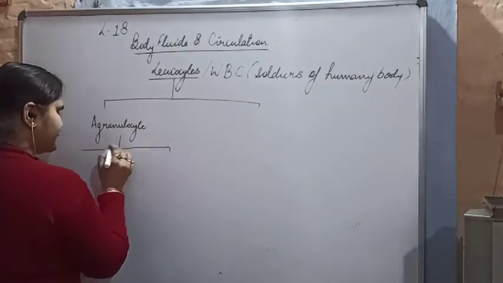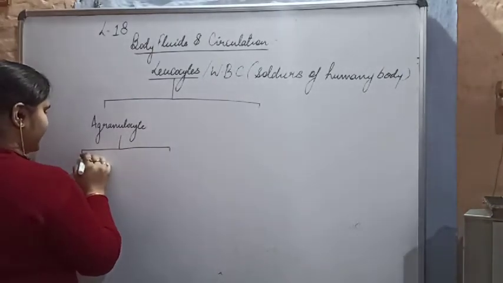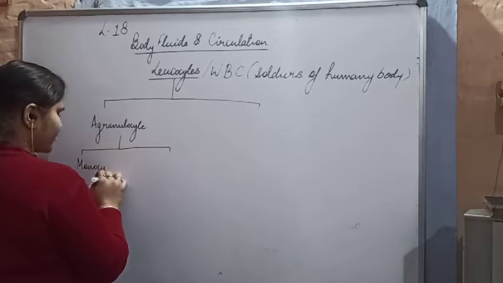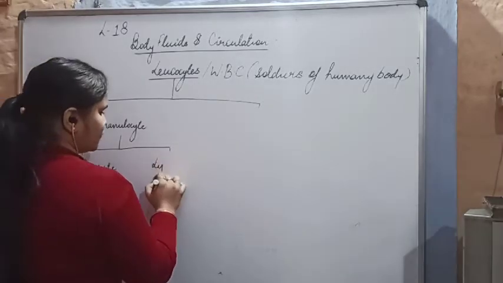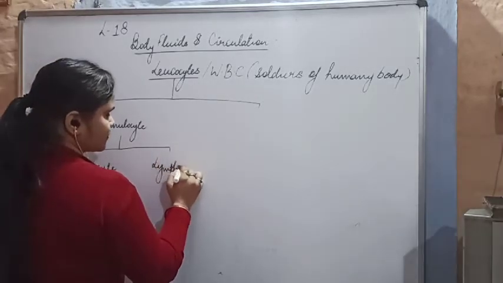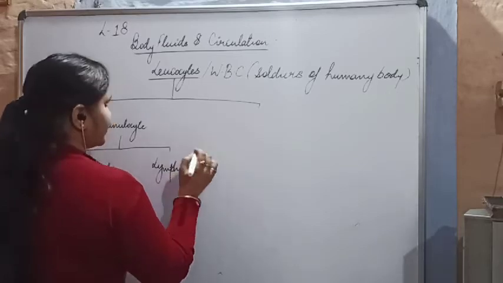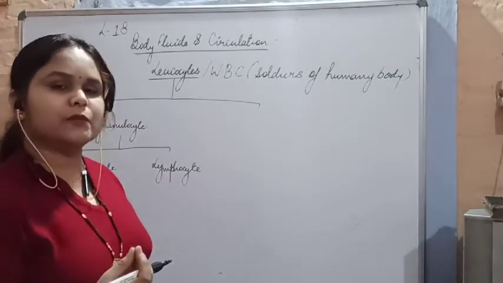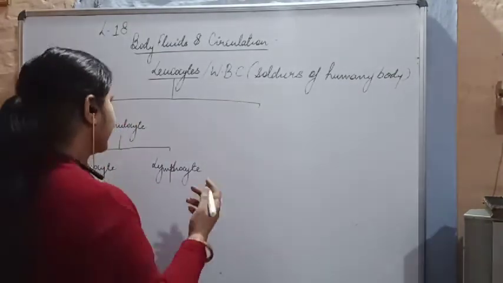Agranulocytes are of two types. First, the agranulocyte which we can discuss here is the monocyte. Then we have got the lymphocyte. Now WBCs have a nucleus. WBCs have cytoplasm.